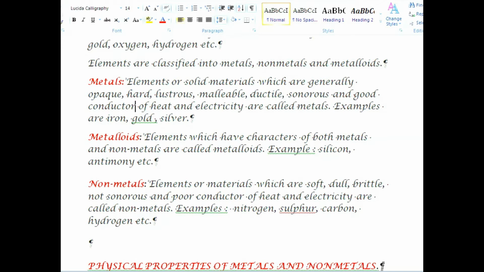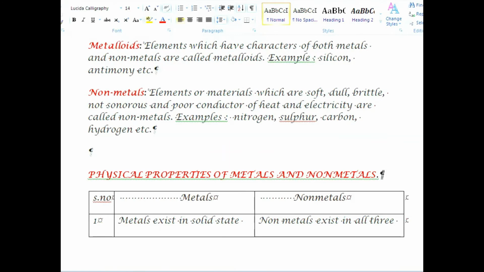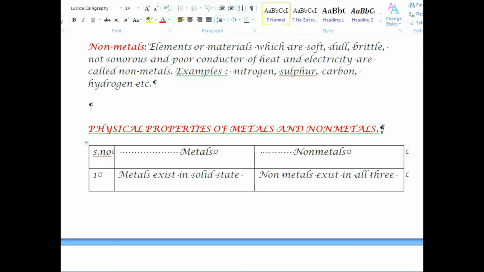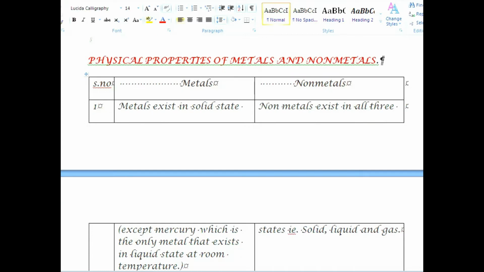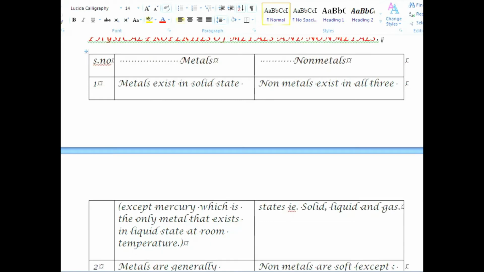Examples are nitrogen, sulfur, carbon, hydrogen, etc. Next para, physical properties of metals and non-metals, or differences between metals and non-metals on the basis of their physical properties.